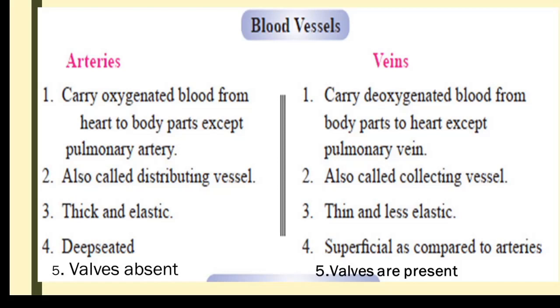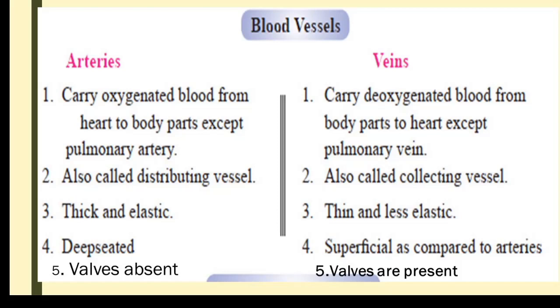Then the third point, they are the distributing vessels. They distribute from the heart to different parts of the body. Then the position: arteries are deeply set in our body. When we look at our hand, we can see bluish vessels passing through. That is actually veins. We cannot see the artery directly, as it is set even deeper. What you are seeing as those greenish lines is vein only. So arteries are deeply set, and veins are superficially set.